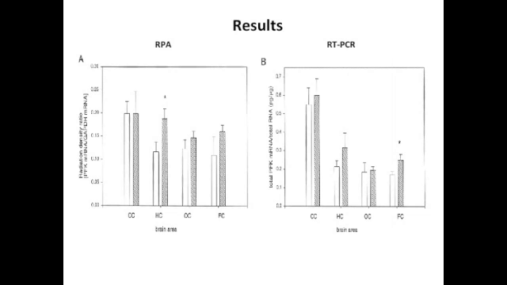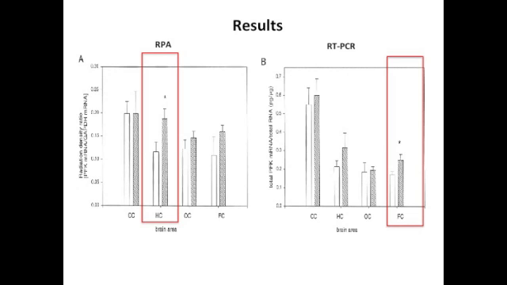The results were separated into two graphs. The first one showed the results of the RPA, and the second one showed the results of the reverse transcriptase PCR. The white bars showed the normal samples, and the black bars showed the AD samples. Note that both quantification methods showed similar results. The results found that the total PFK levels are elevated in AD patients' hippocampus and frontal cortex.